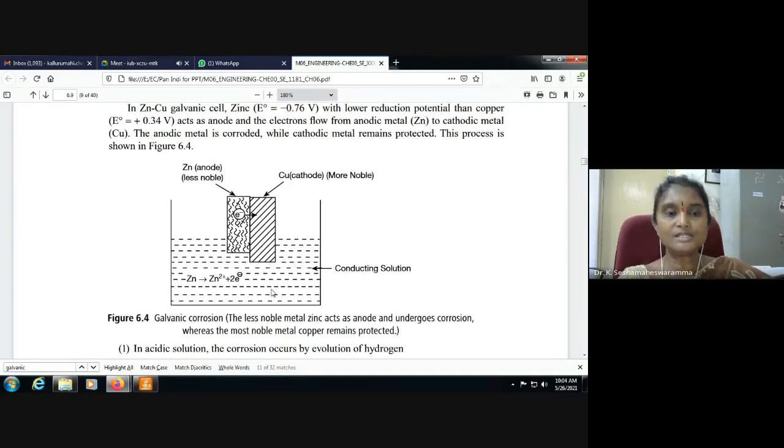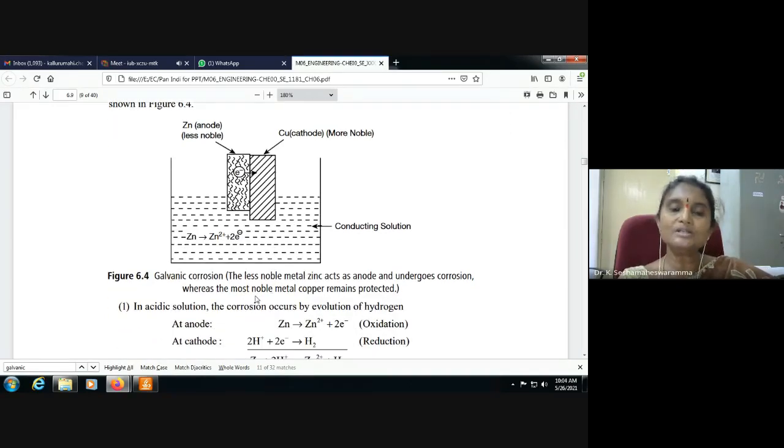With a conducting solution present, in an acidic solution the corrosion occurs by evolution of hydrogen, because the conducting solution we are taking is acidic. At the anode, zinc, being less noble and highly active, releases 2 electrons, converting to Zn2+. Oxidation occurs.